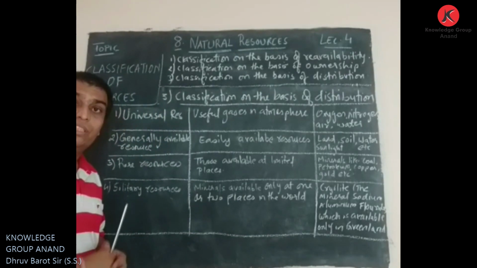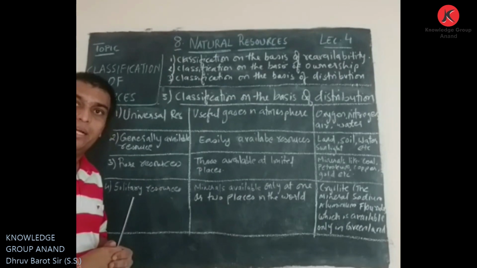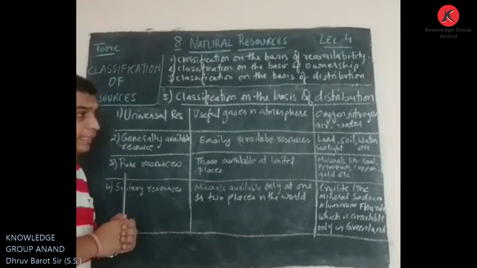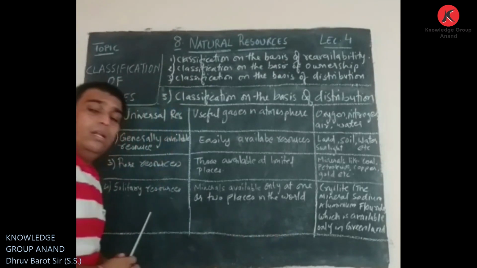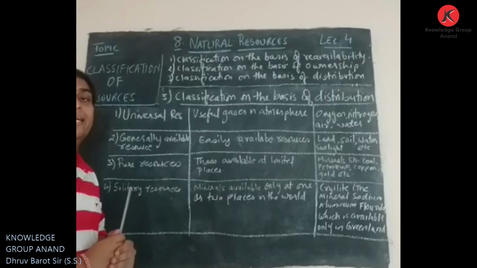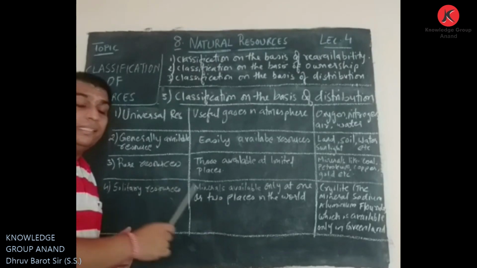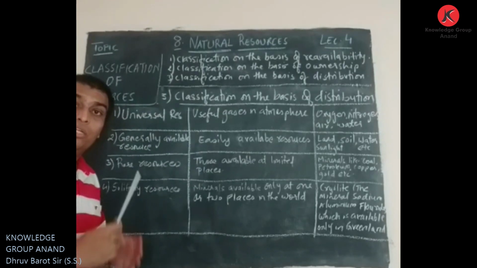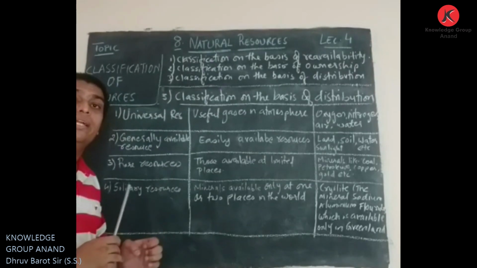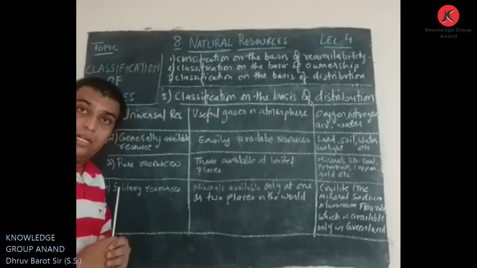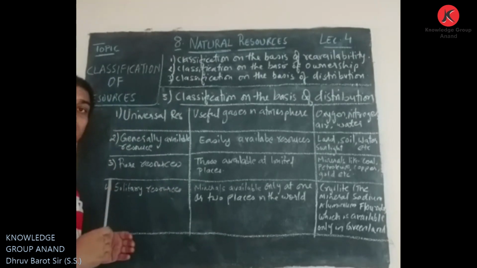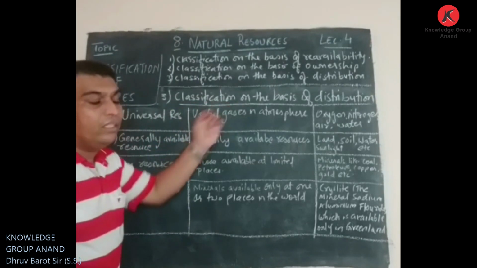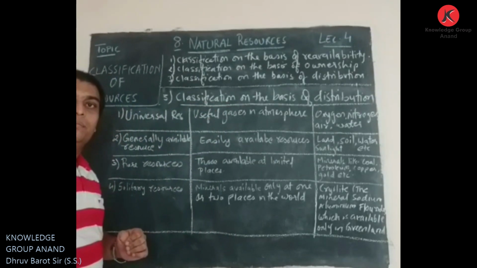Greenland is located in the continent of North America, part of the Kingdom of Denmark. So this cryolite is available in Greenland only, so it can be considered as a solitary resource because it is available at only one place in the world. So this was the classification on the basis of distribution.